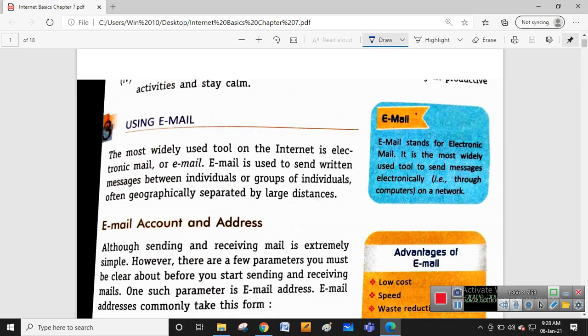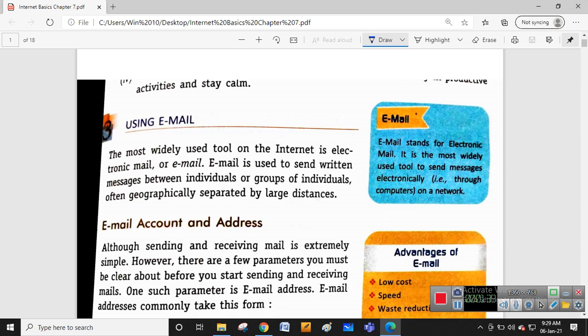Now, in continuation of that, we are seeing today about email and the different components of the email, what is the drive and what are the uses of the drive, what is meant by blogging, what is meant by podcasting, and what are the different online modes of payment available on the internet. So we are going to see all those things.